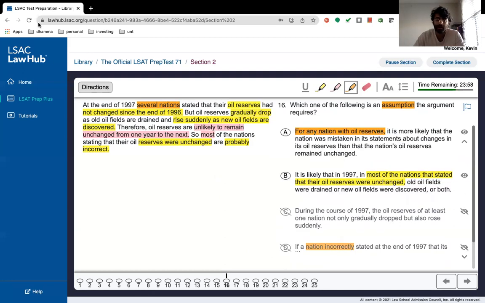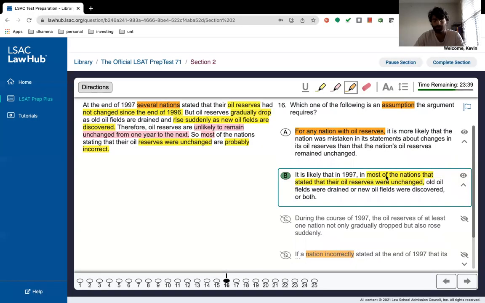That leaves us with A and B. And again, B is going to be the better answer purely because of the scope issue. So A would be like the second best answer. A is for any nation with oil reserves, versus B is most of the nations that stated their oil reserves were unchanged, which is what we're talking about. So B is going to be the stronger answer there. Let's check our answer. B is this.